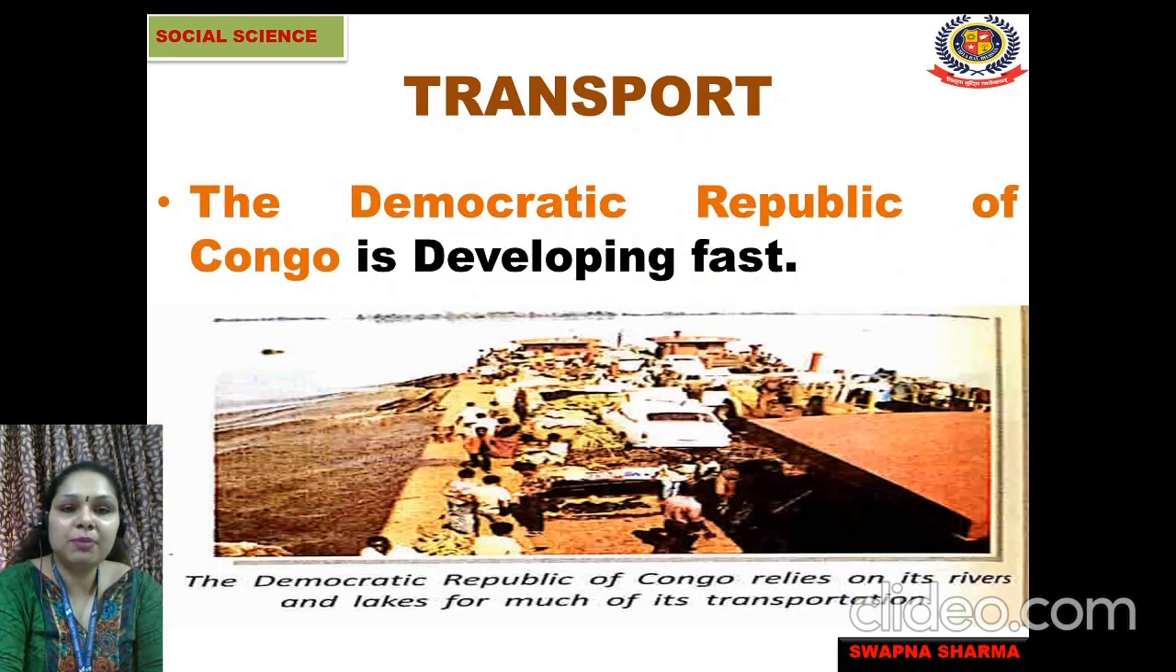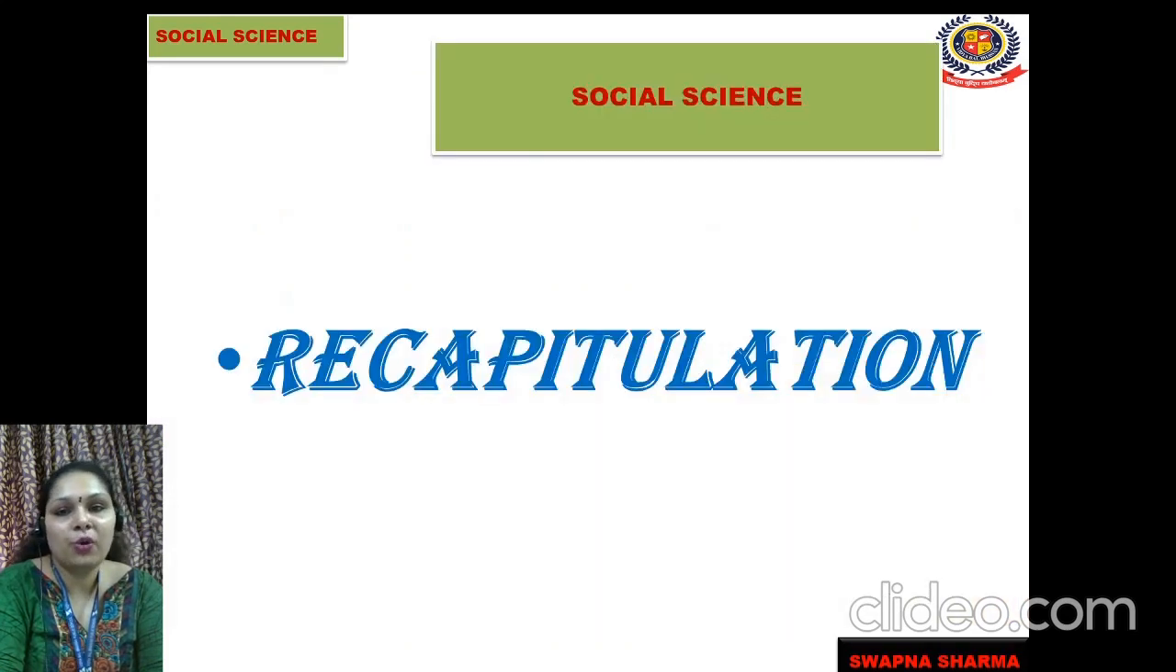The Democratic Republic of Congo is developing fast. If we talk about the modern, today's Democratic Republic of Congo, the country is developing fast. Here, the country relies on its river and lakes for much of its transportation. So most of the transportation activities are carried out with the help of the river Congo.